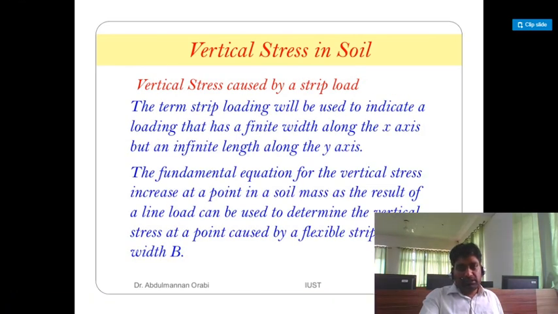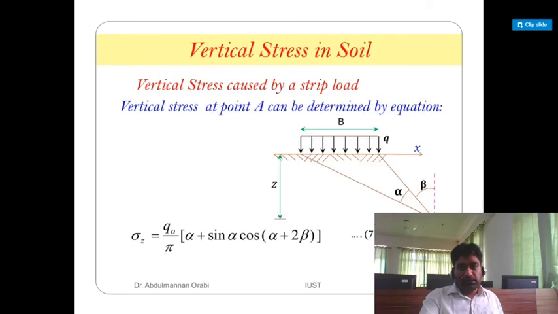Vertical stress caused by the strip load. The term strip loading will be used to indicate the loading that has a finite width along the x-axis but an infinite length along the y-axis. The fundamental equation for the vertical stress increase at a point in a soil mass as a result of a line load can be used to determine the vertical stress at a point caused by a flexible strip load of width capital B.